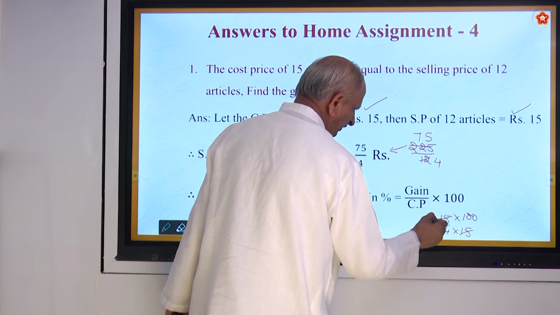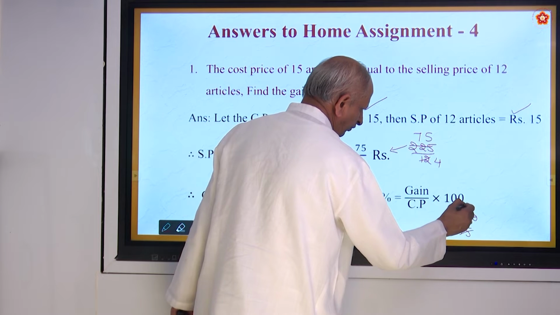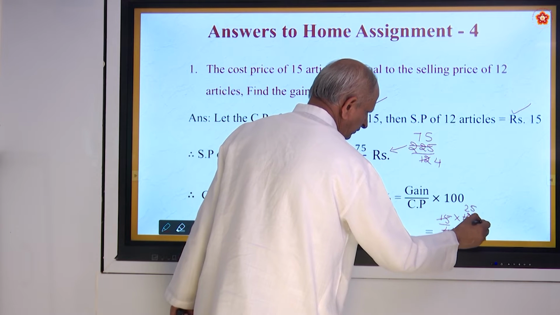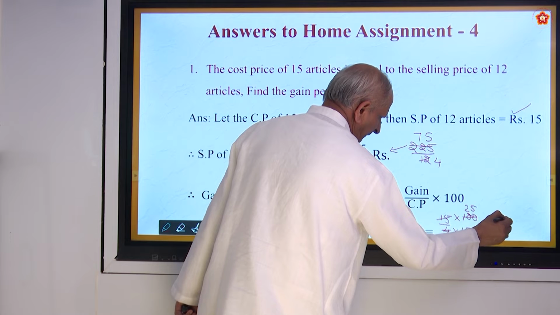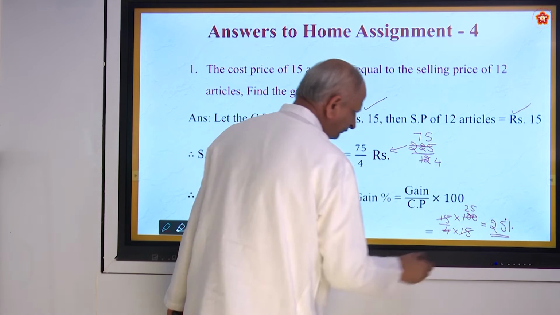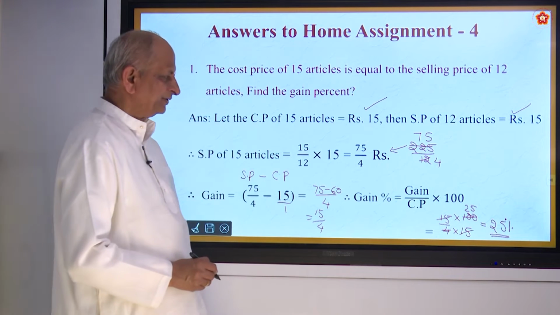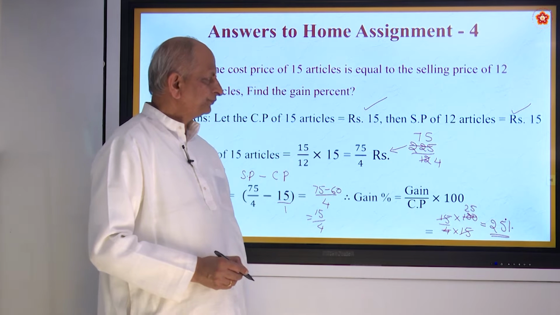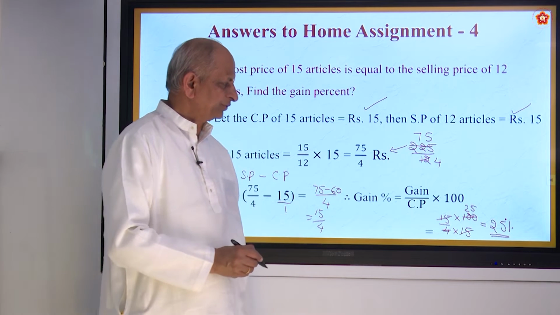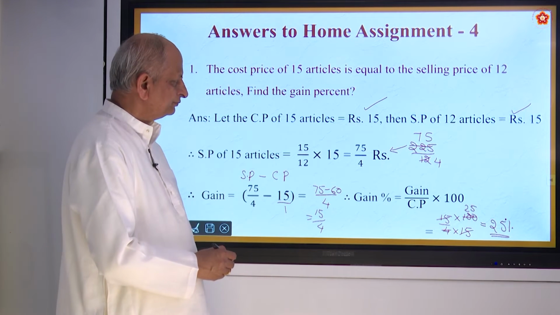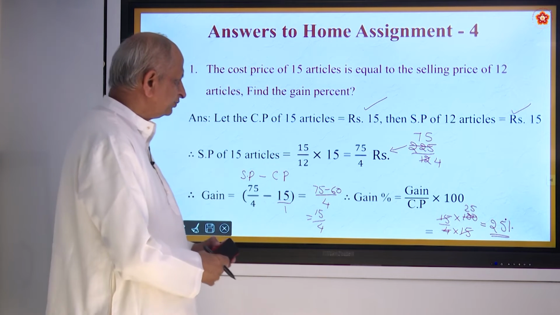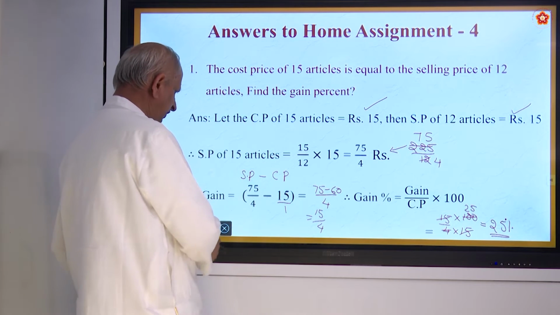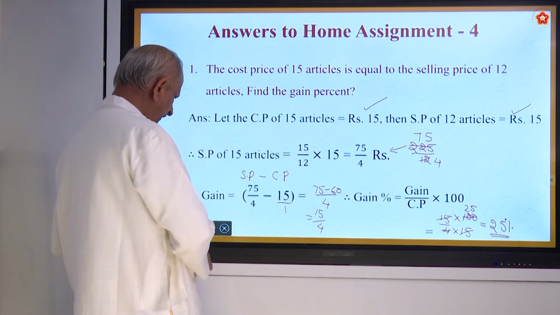So these two cancel. 4 1s are, 4 25s are. It will be equal to 25%. They are asking gain percentage. Okay. So 25% is the answer. Followed? So this is the answer for the first question. Okay. Now coming to the second question.